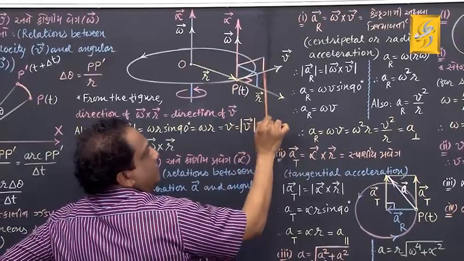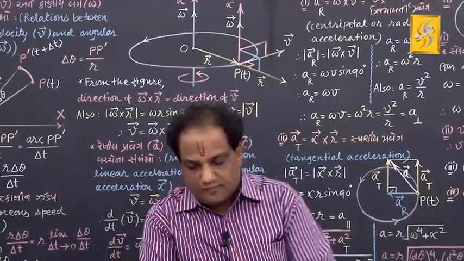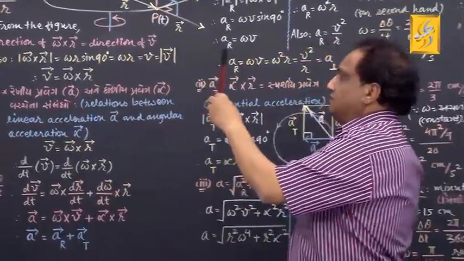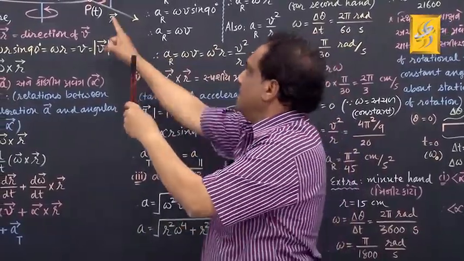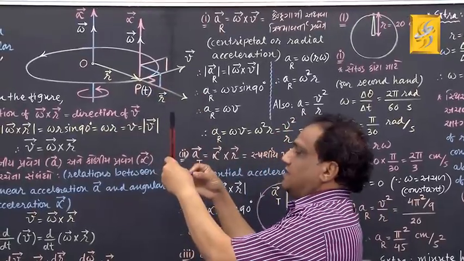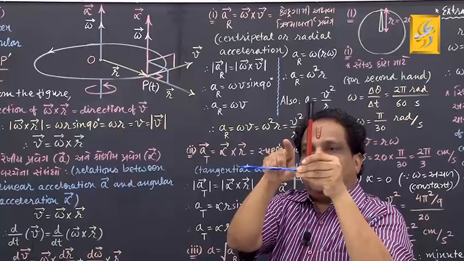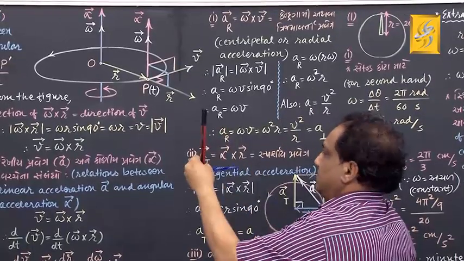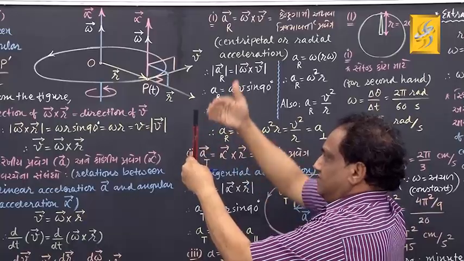This is vector v. Now, the situation is like this. Look, this is vector omega, and this vector v is this, correct? The angle between them is a right angle, 90 degrees. Now, think of a plane passing through these two vectors.